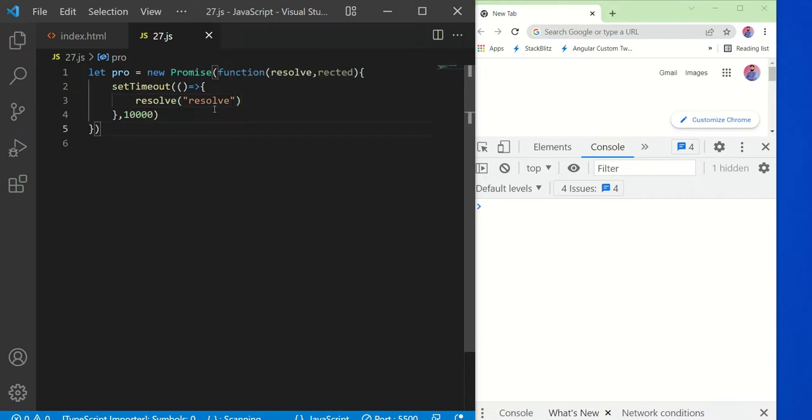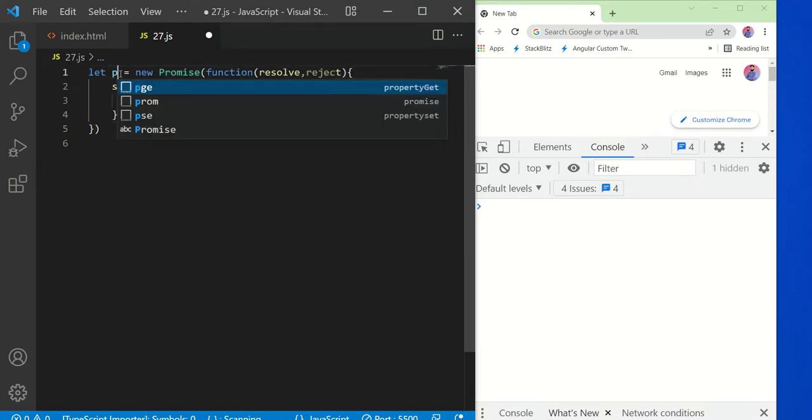Okay, but in both of the scenarios, either it will get resolved or rejected, you will do a certain operation. So how will you do it? Suppose that it gets resolved, then how will you do the other operation? You have to use the then method. If it gets fulfilled, then you have to use the then method.